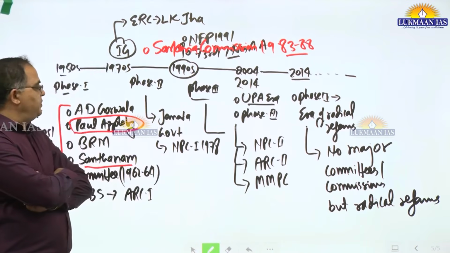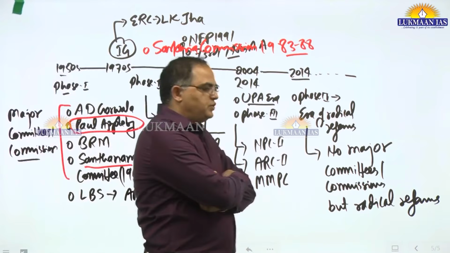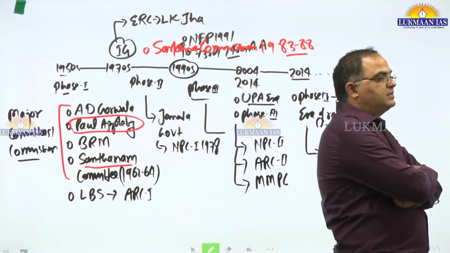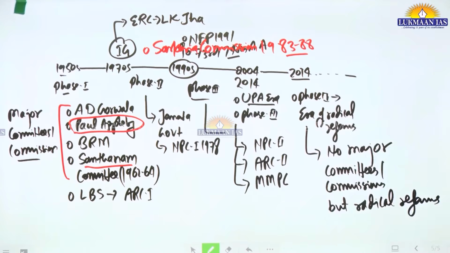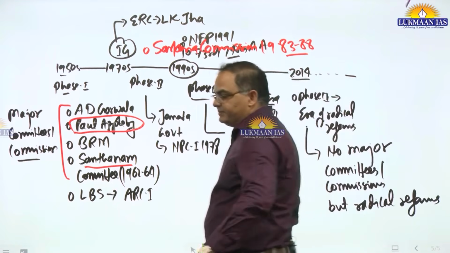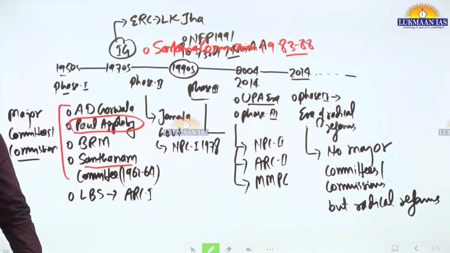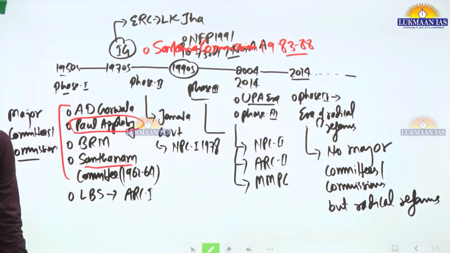The National Police Commission first, 1978, is the first time a reform commission on police was set up after independence. But still, in 1978 reforms related to policing were not brought, so it was the first major commission. The Janata government was also a short-lived government. Hence, there was a change, and again Indira Gandhi came to power.